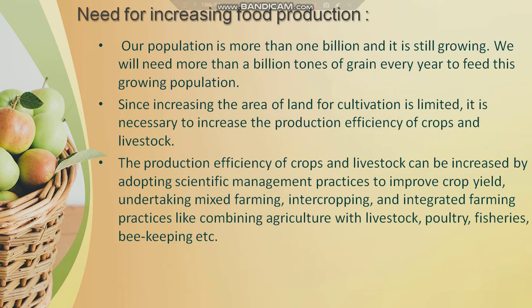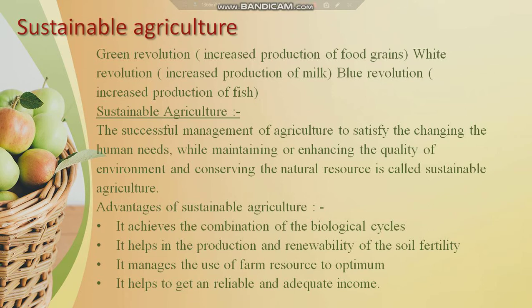Our country has achieved success in increasing the production of food to some extent because of certain new discoveries and techniques introduced in the area of science and technology. This is known as the Green Revolution, which mainly focused on increasing the production of food grains, followed by the White Revolution, which focused on increasing the production of milk and the maximum utilization of the available milk, the Yellow Revolution, which mainly concentrated on increased production of oil, and the Blue Revolution, which mainly concentrated on increased production of fishes.